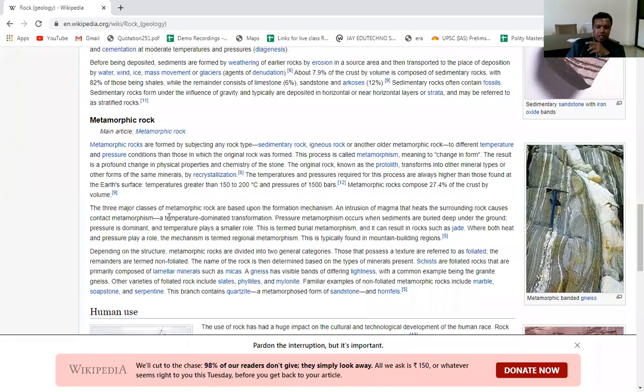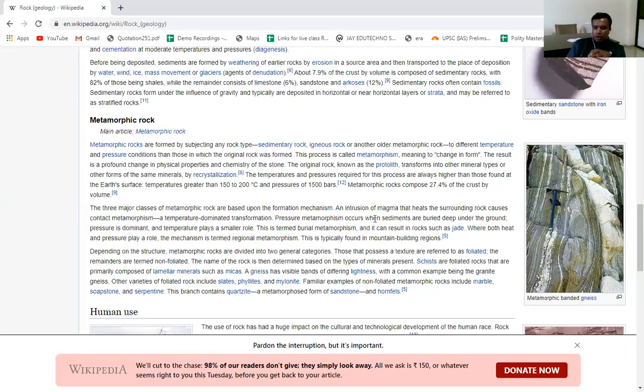The three major classes of metamorphic rocks are based upon the formation mechanism. So metamorphic rocks are again categorized into three subcategories. An intrusion of magma that heats surrounding rock causes contact metamorphism. You know that whenever lava is moving upwards, that is volcanism. At that time, the hot magma makes changes on the surrounding rock, which leads to change in the characteristics of the surrounding rock. That is what is called contact metamorphism, a temperature dominated transformation.